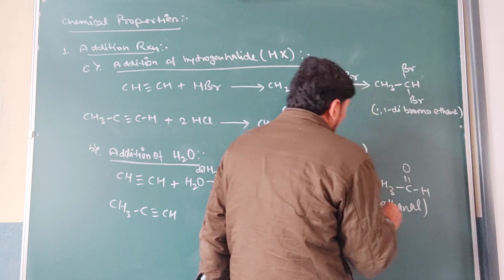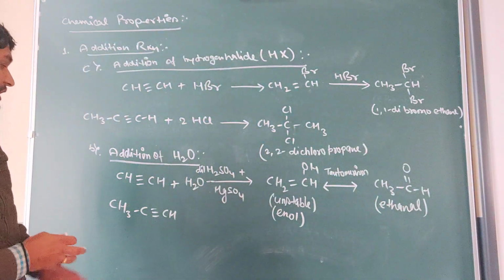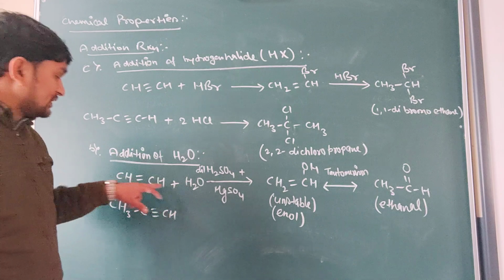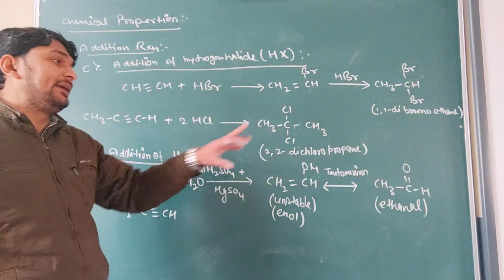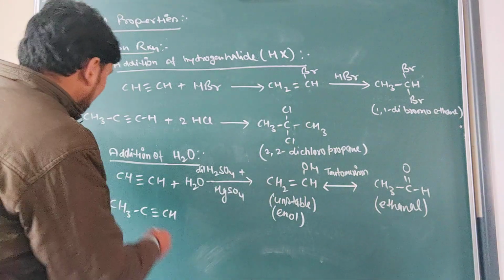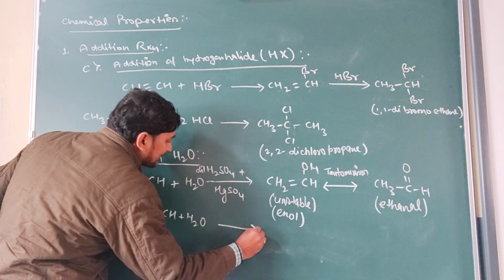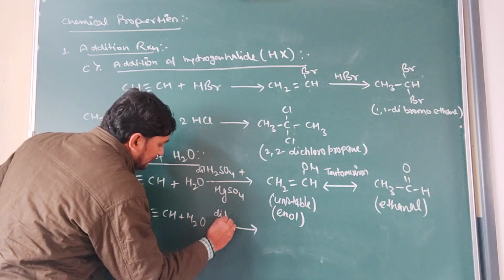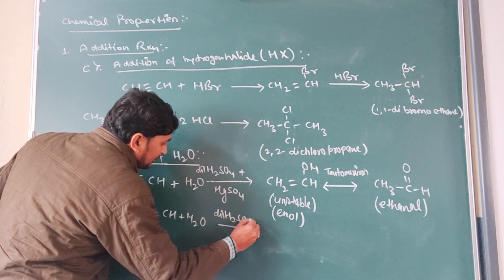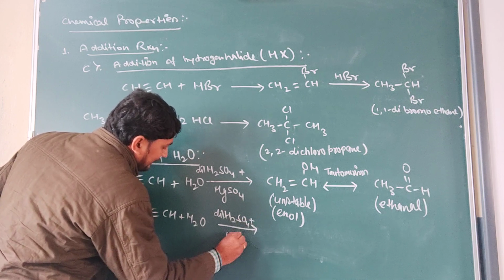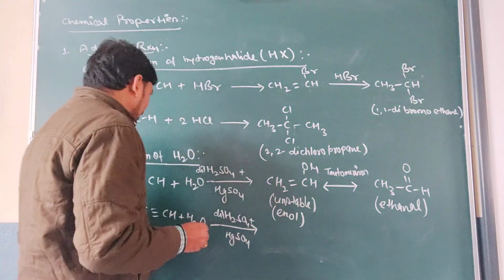This aldehyde will form due to tautomerization, and this is a very important reaction because generally on hydration of an alkene it will form an alcohol, but on hydration of an alkyne it will form an aldehyde or ketone. Just see this case here, the H2O will be added under the same conditions, in presence of dilute H2SO4 plus HgSO4. What product will form?